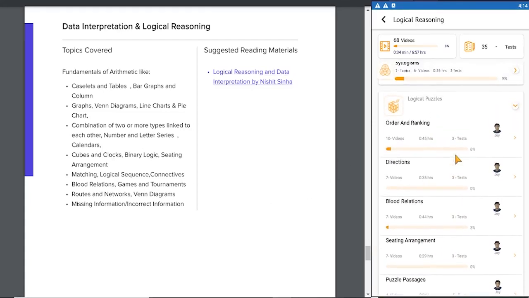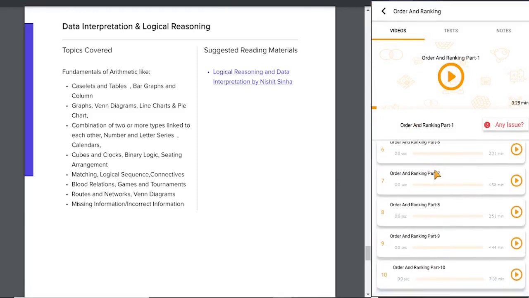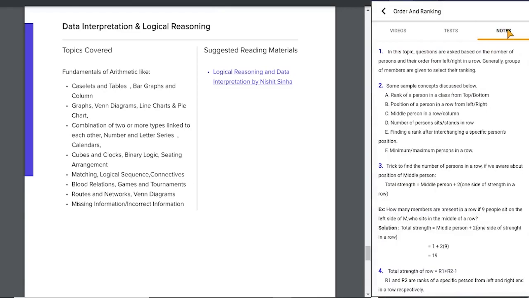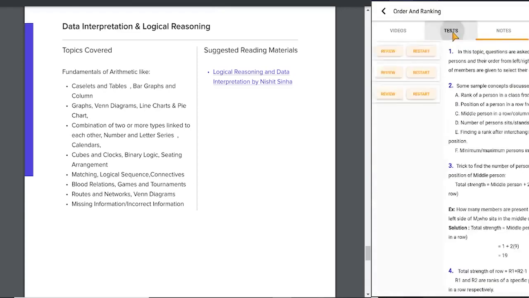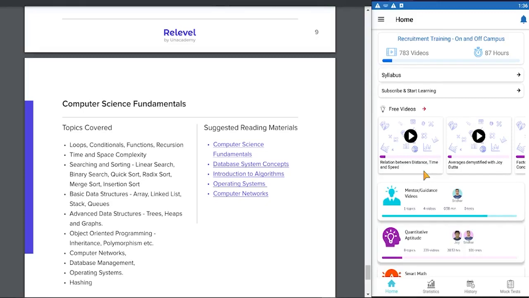Now, as in the previous topics, we open one of the topics. We have videos. In this case, order ranking, we have 10 videos. We have tests, and most importantly, we have notes. And as we have shown earlier, the test gives not only the results, we give the detailed solution, and most importantly, time analysis.